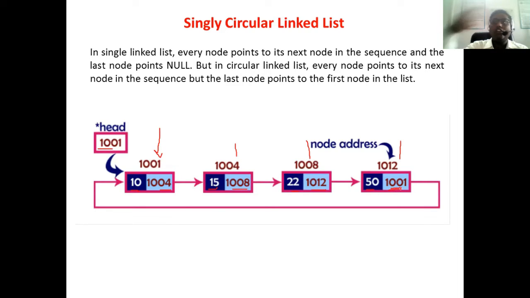That means we have to move circularly. Once you reach the last node, the last node contains the address of the very first node. With the help of that particular address, we have to start traversing from the very first node again. That means a circular linkage. So you can't find any node containing the null value. We will not find any node in our linked list whose address field is null. In short, in a circular singly linked list, the last node contains the address of the very first node. That is a singly circular linked list.